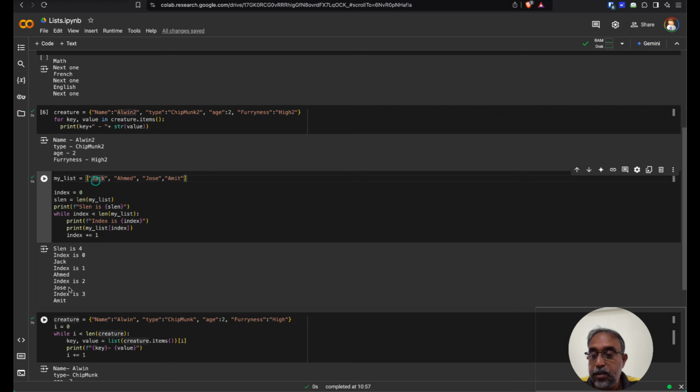So I wanted Jack, so it printed Jack. Then if I have to go to Ahmed, I had to say I need the next one. So I'm saying the value for index is index plus 1. So it added 1, my index becomes, from 0 it becomes 1, it prints Ahmed. Then again, it increases the index, goes to Jose, prints Jose, and then it prints Amit, which is the last value. But now what happens is the length of this particular list has exhausted. So therefore, it cannot run any further because there's nothing further here, right?